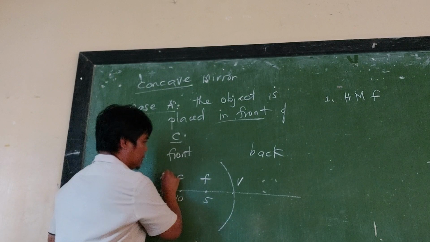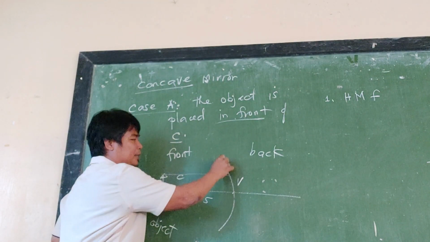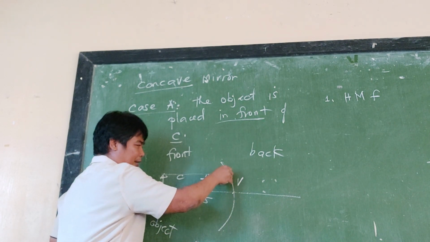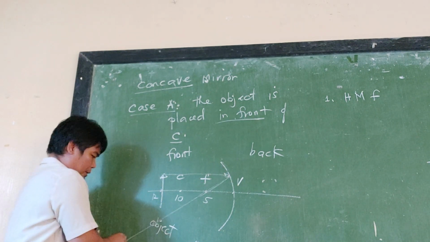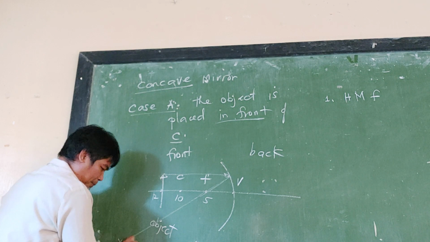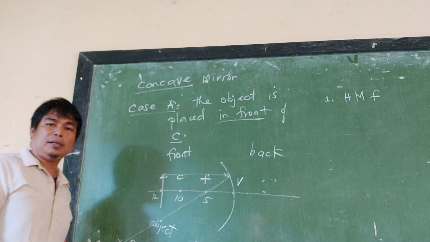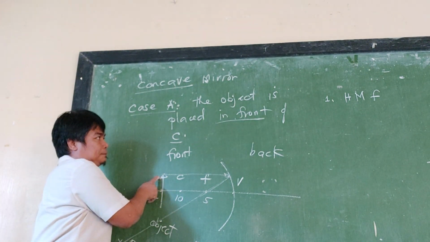From the head, this is the ray of light hitting the mirror, and then this ray of light is reflected, passing through the focus. Just extend this line. Label this as your R sub 1, the reflected ray coming from the head of this object.